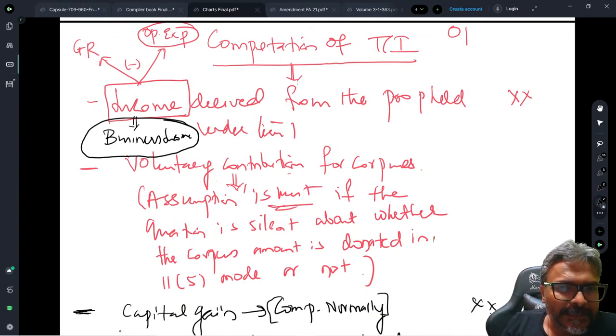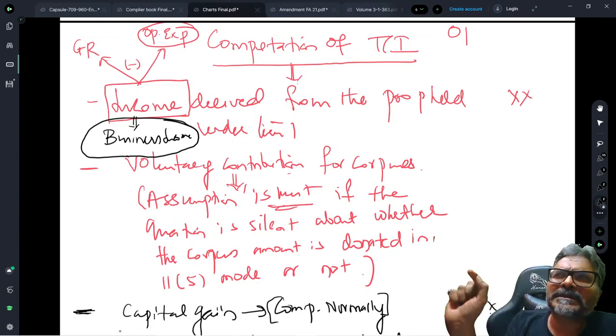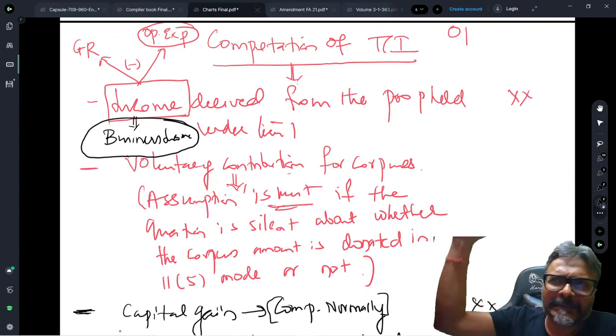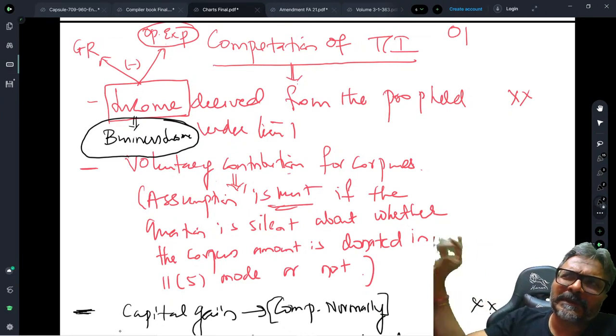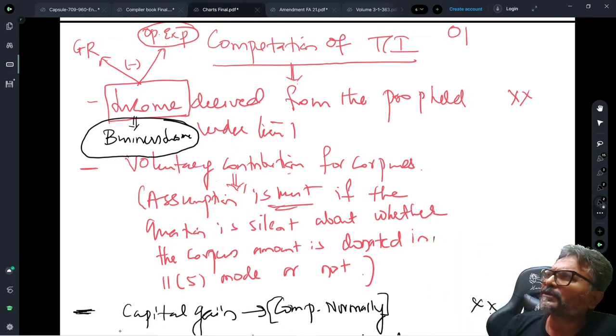So, the need is to understand what should be done so far as business income is concerned, if they give you that the business income of the trust is, say, rupees 10 lakhs. If this is the information given to you, then what is the treatment that you are going to give on that particular business income? Quickly, students, I am giving you only 10 seconds to reply to this query.